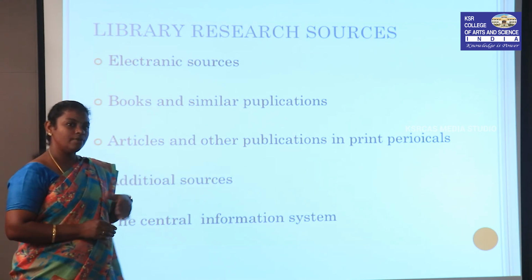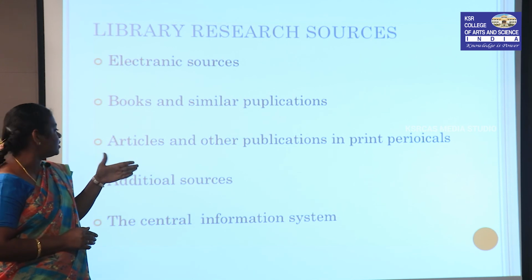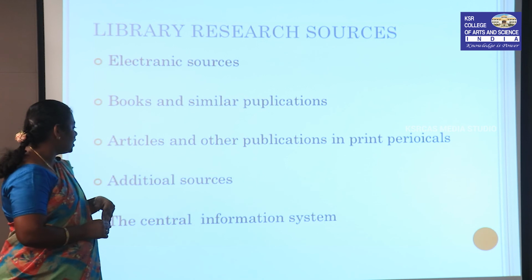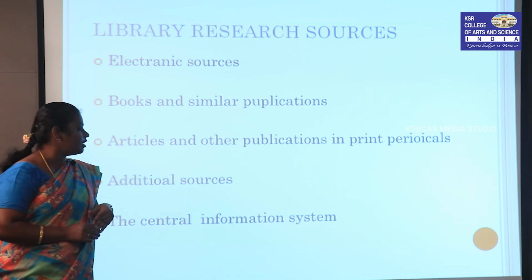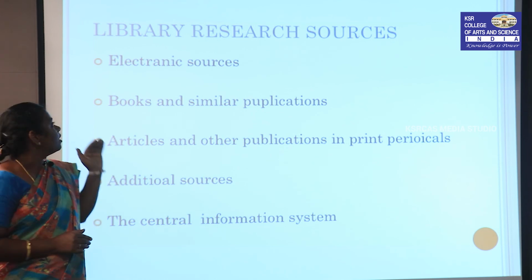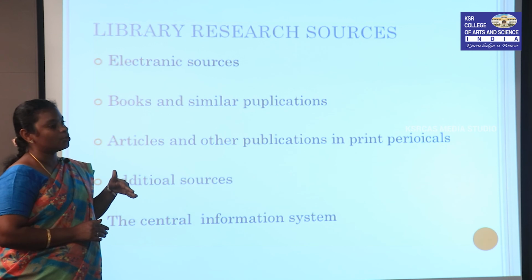Additional sources: not only electronic sources or books and other publications, even additional sources are also available in the library. The central information system, that is called the central information system. Anyway you can choose and use it. This is a common way to use a library, whether electronic or book sources.